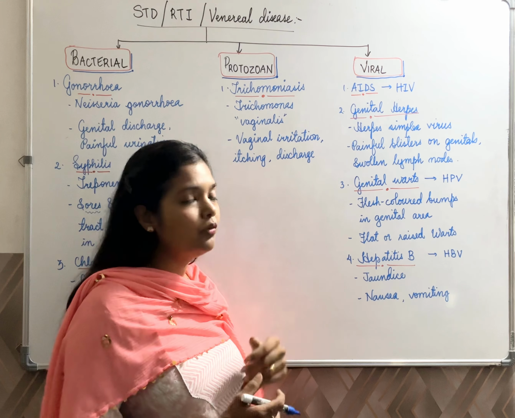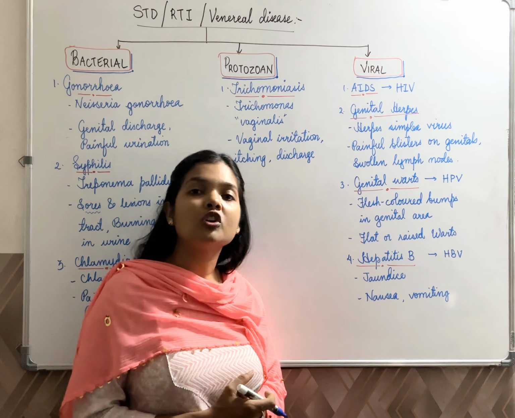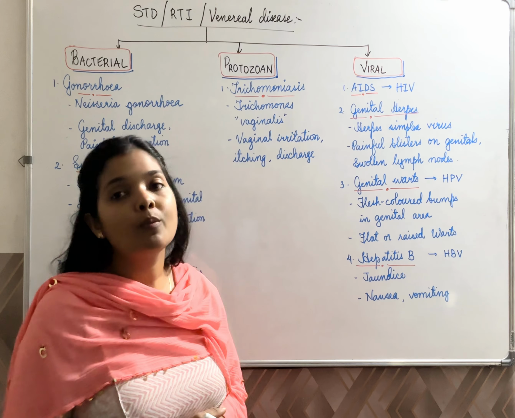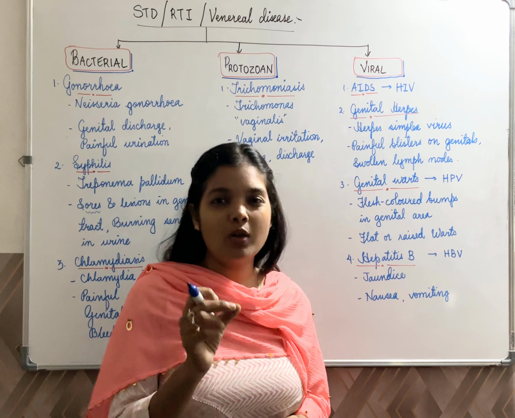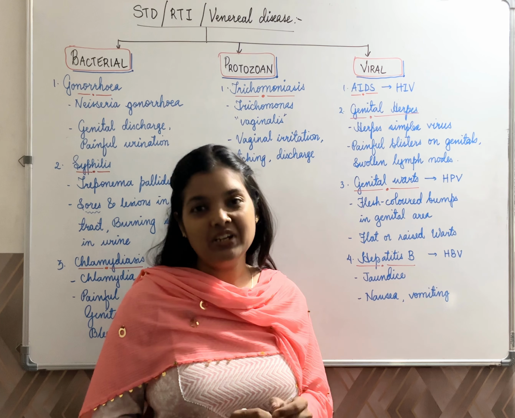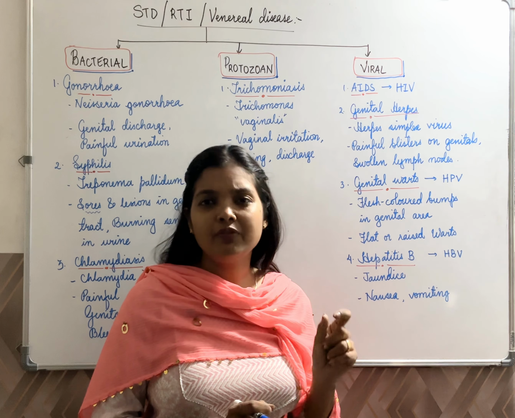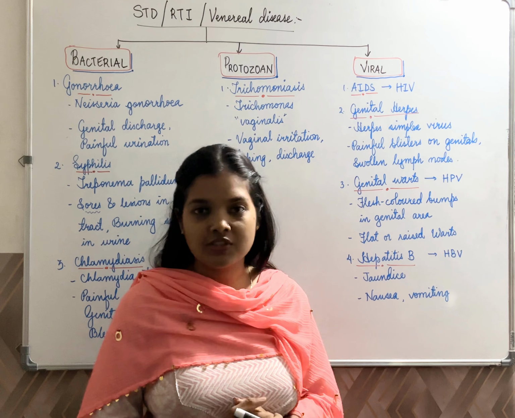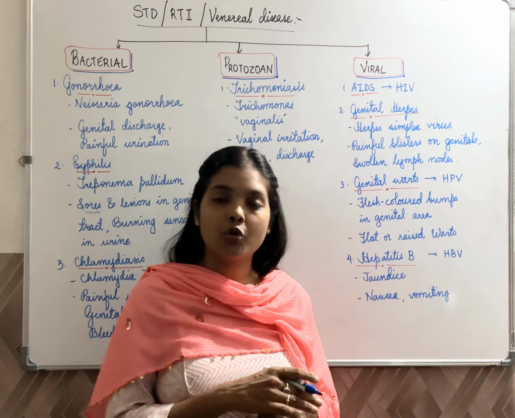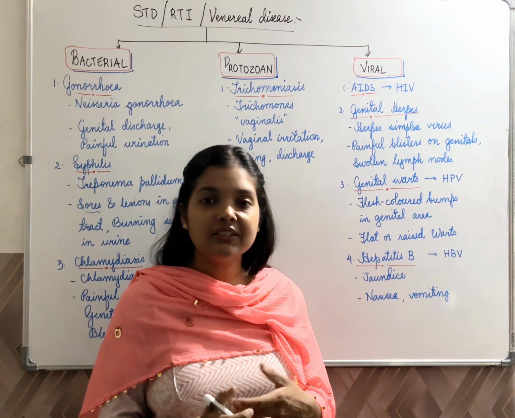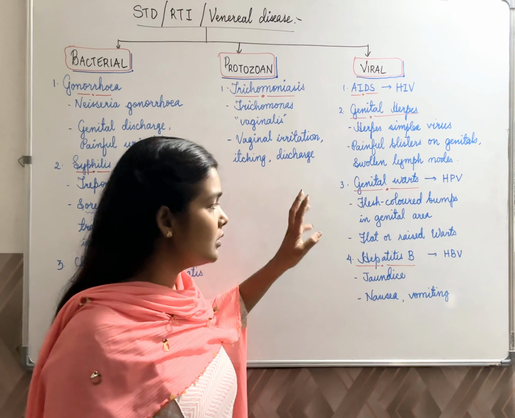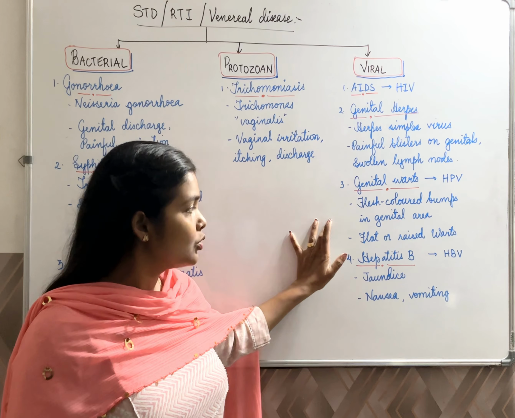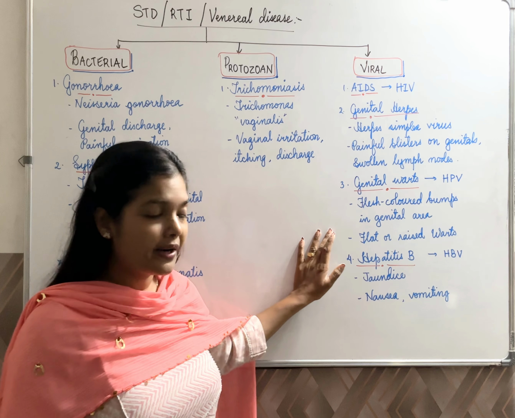Then comes genital warts. Genital warts are caused by HPV, that is human papilloma virus. These are responsible for causing small flesh colored bumps near the genital area. The small flesh colored bumps are called warts. In some cases, the warts could be completely flat, or in some, you will find them to be raised enough. So, there are two appearances of warts. Usually, they can be flat or raised.